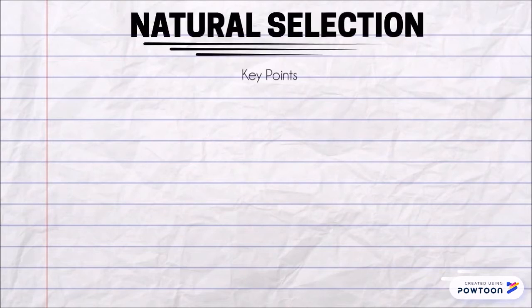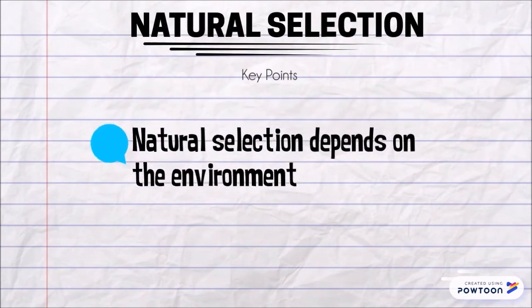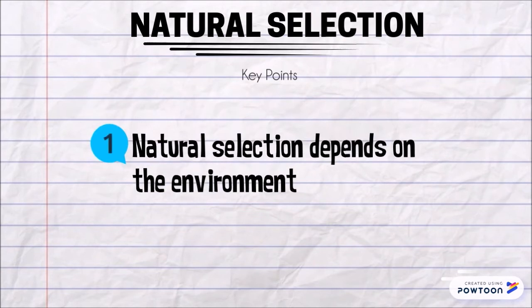In addition to Darwin's key observations, we have also compiled his key points on natural selection. First point, natural selection depends on the environment. Natural selection doesn't favor traits that are somehow inherently superior. Instead, it favors traits that are beneficial, that is, help an organism survive and reproduce more effectively than its peers in a specific environment. Traits that are helpful in one environment might actually be harmful in another.